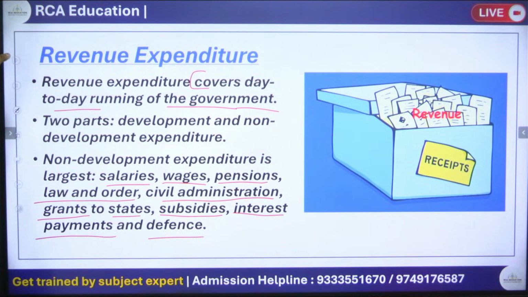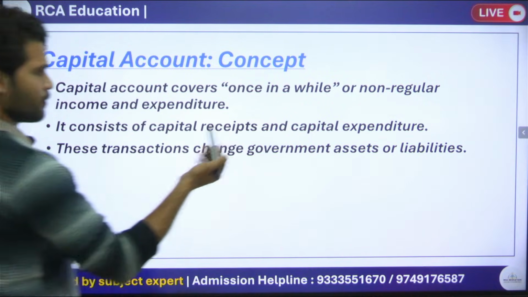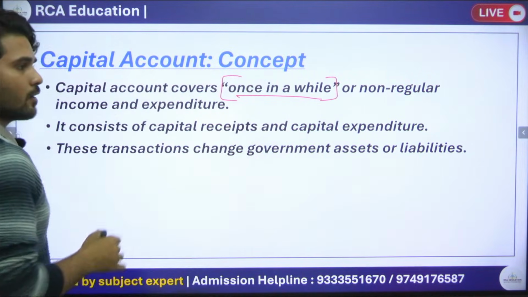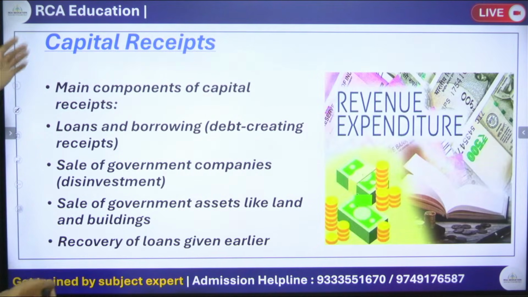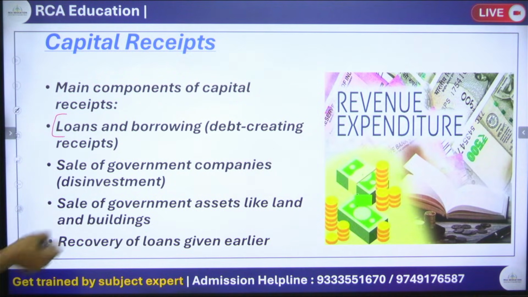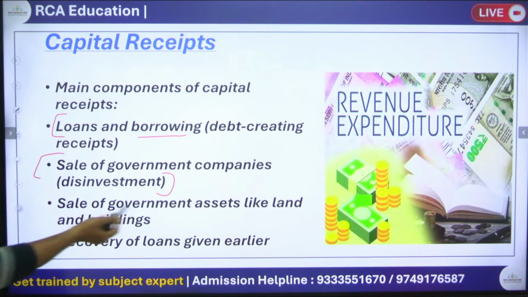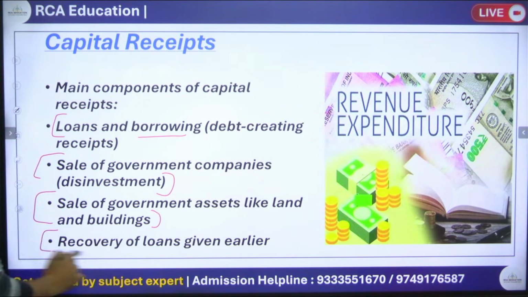Next, going further, capital account. We have seen that the things which happen once in a while, the one-time things, are called capital nature. So in capital receipts we have loans and borrowings, and then sale of government company, that is called disinvestment, or sale of government assets like land and buildings, or recovery of loan given earlier. These come under capital receipts.